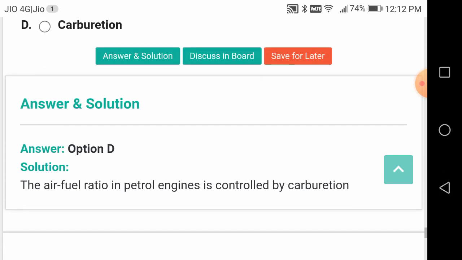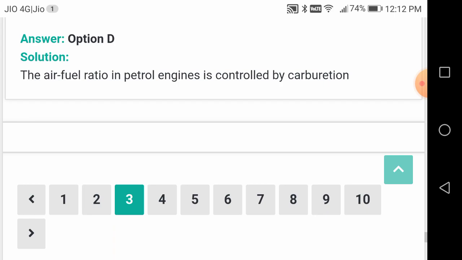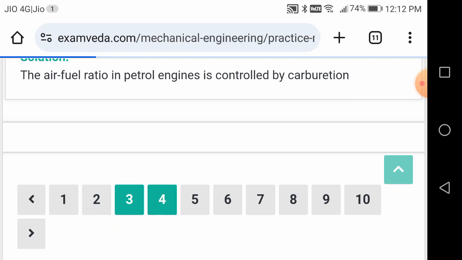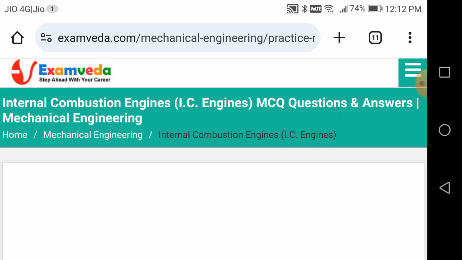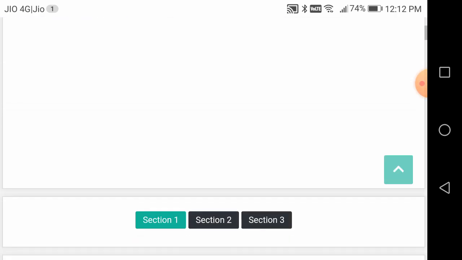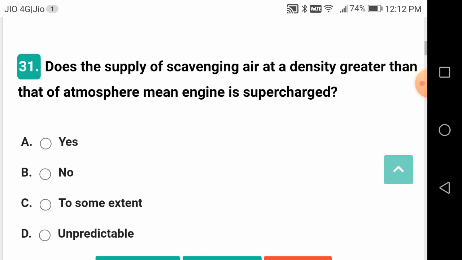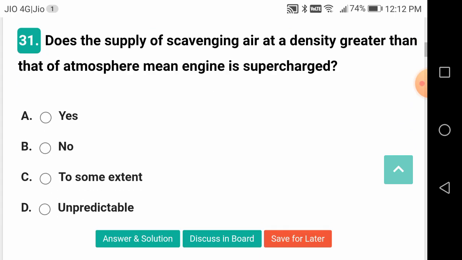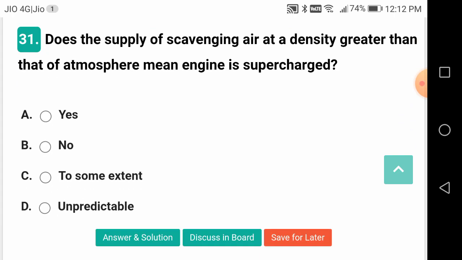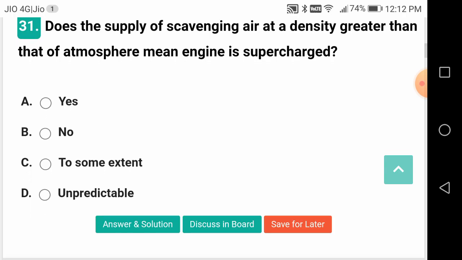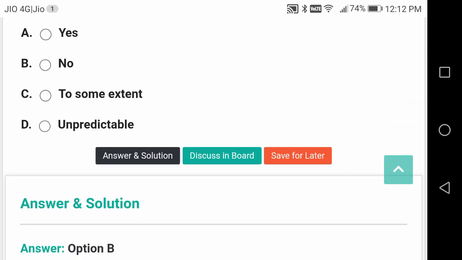Carburation is the operation of the carburetor, where the petrol and air are thoroughly mixed in the proportions required as per the load and speed of the engine. Does the supply of scavenging air at a density greater than that of atmospheric atmosphere mean the engine is supercharged? Definitely it is no.